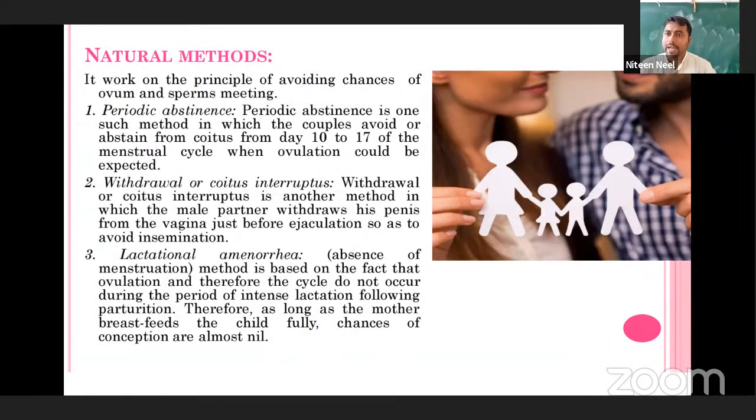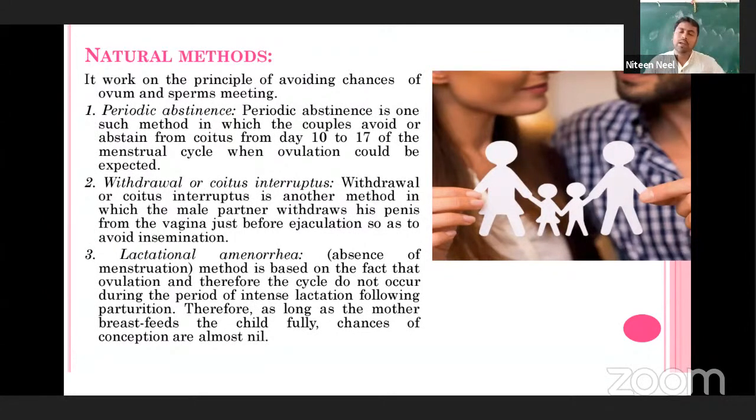Once the ovule is released, if the sperm is released in the uterus at that time, then it is going to transfer to the fallopian tube. Look, before the ovule is released, if there is an intercourse or sexual act between a male and a female, at that time there is no fusion because the ovule is not released.